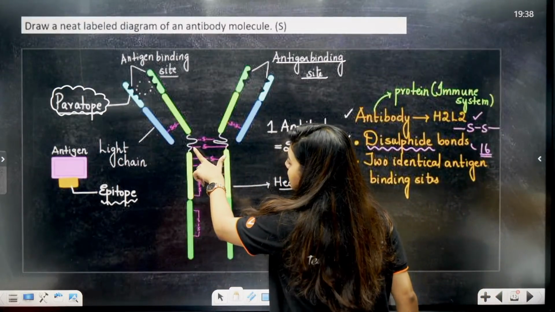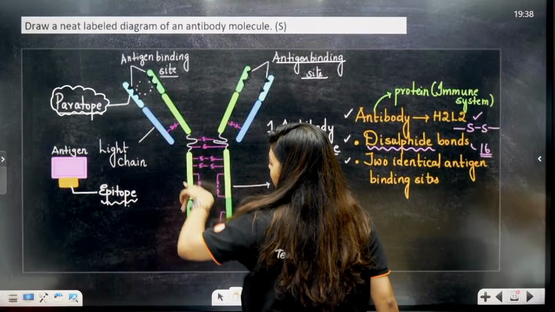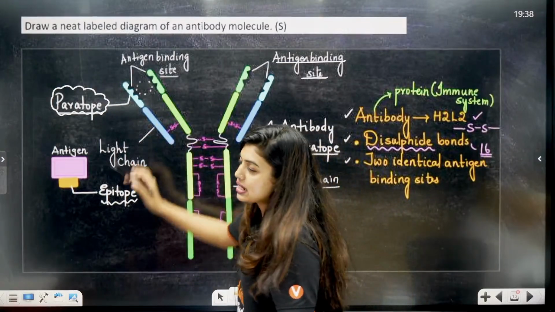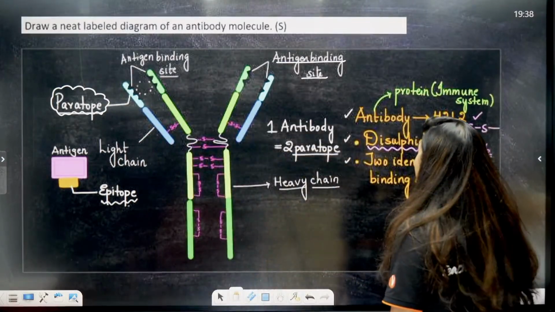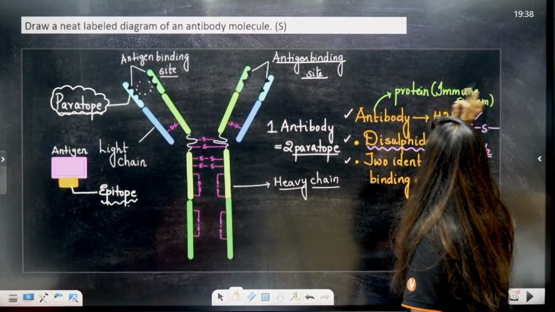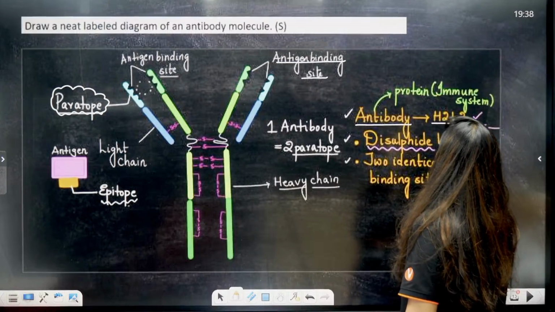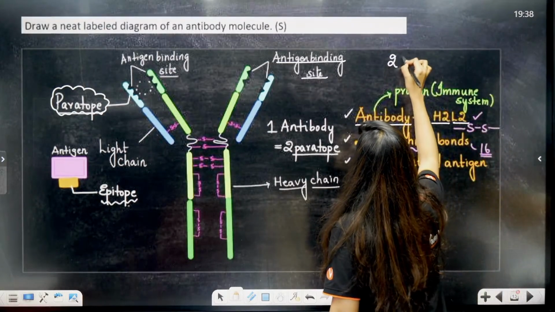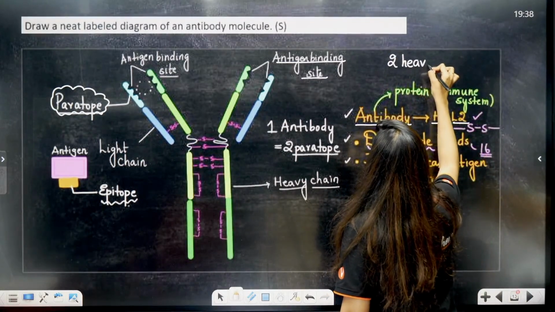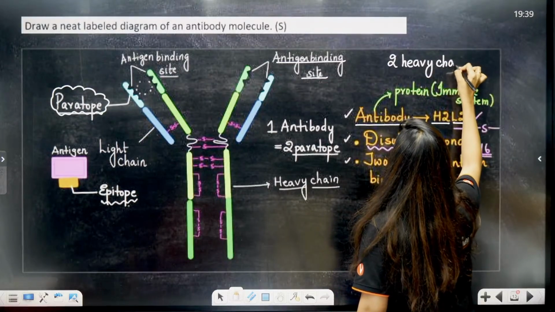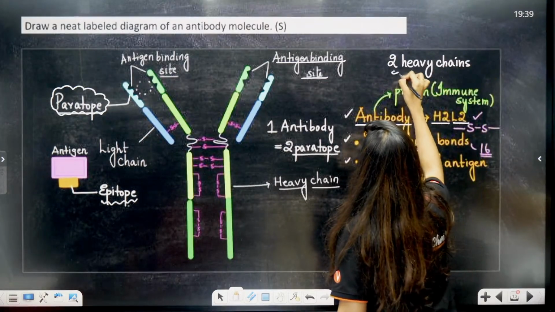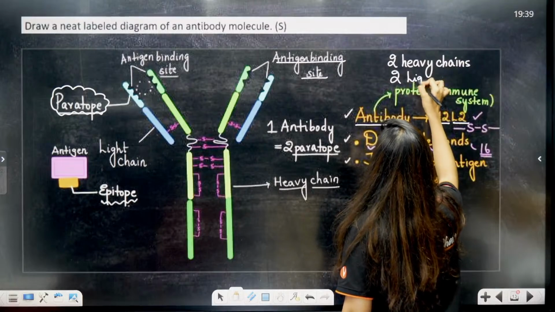The most important thing is these are the light chains and these are the heavy chains. An antibody is made up of 2 heavy chains and 2 light chains. This is how they are made up.